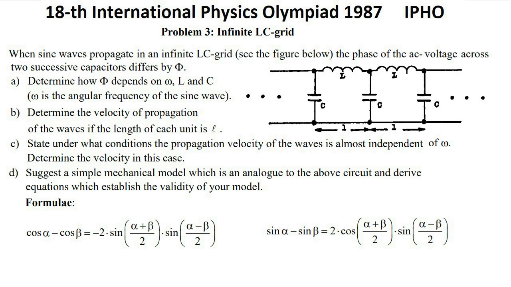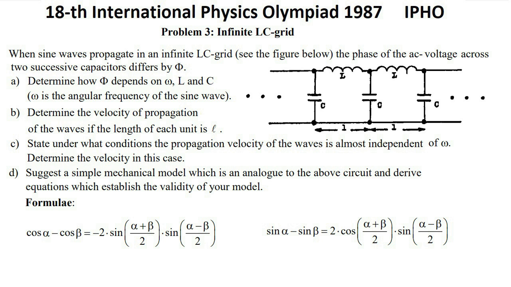Problem 3. Infinite LC grid. When sine waves propagate in an infinite LC grid, see the figure, the phase of the AC voltage across two successive capacitors differs by phi. Question A. Determine how phi depends on omega, L and C. Omega is the angular frequency of the sine wave.